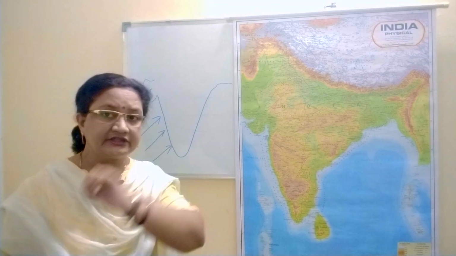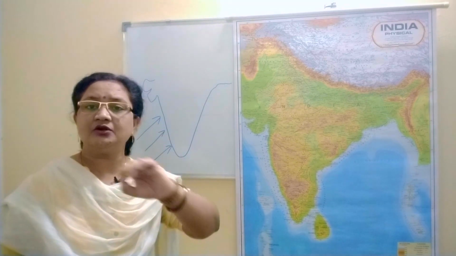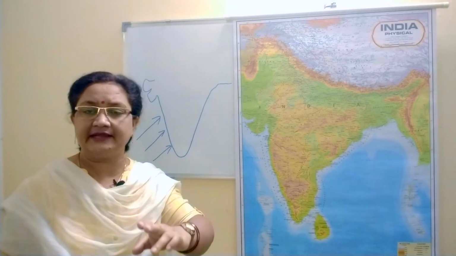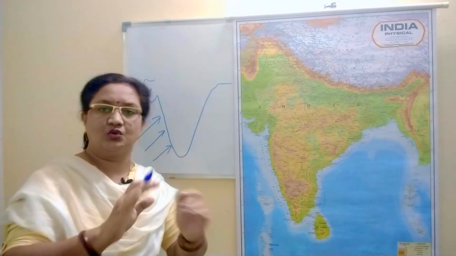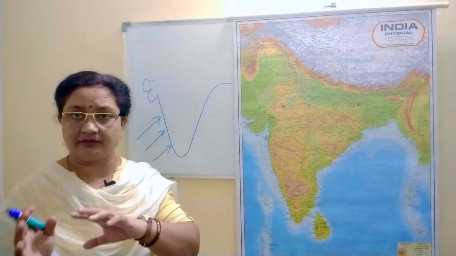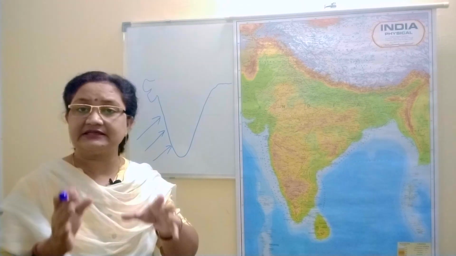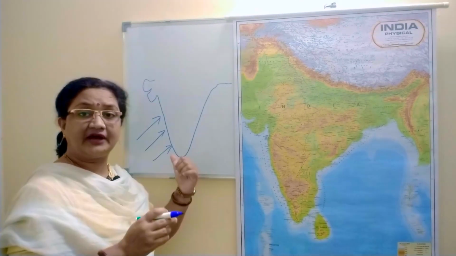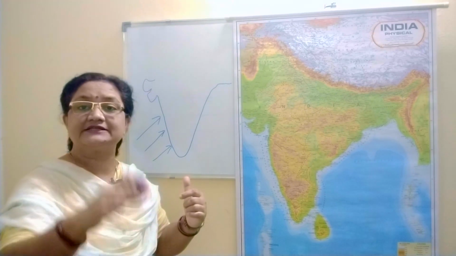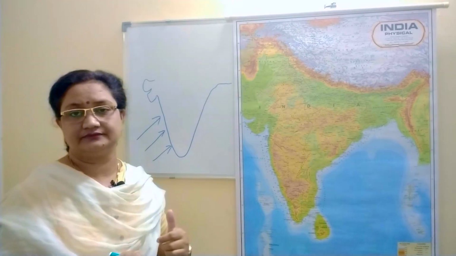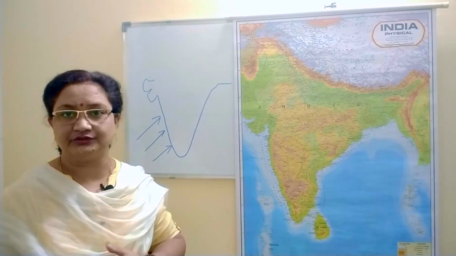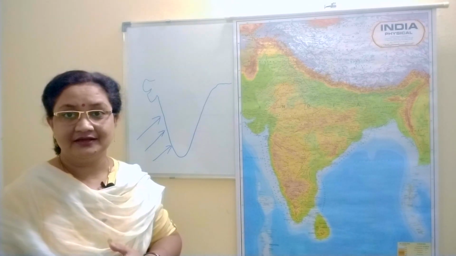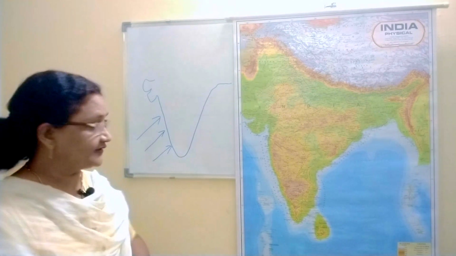Let me tell you one more thing here, children. The winds are always called by the name of the direction from where they blow. From the direction from where they blow, that is the name of the wind. So this is the reason why these monsoons are also called southwest monsoons. I hope this is clear to you. Now, come to the next part of it.